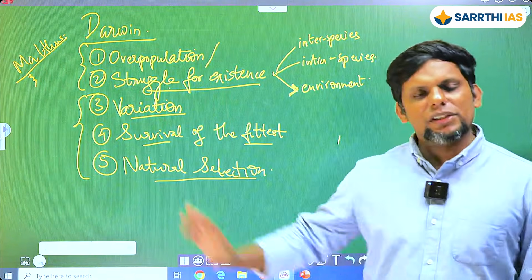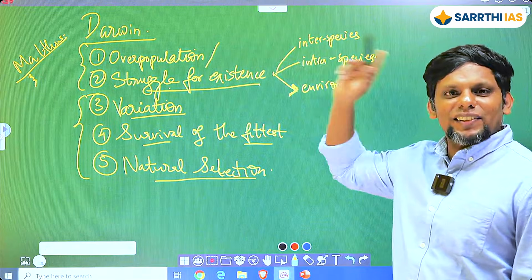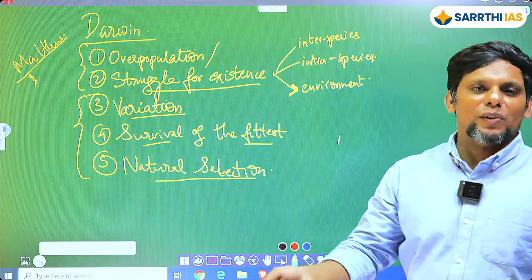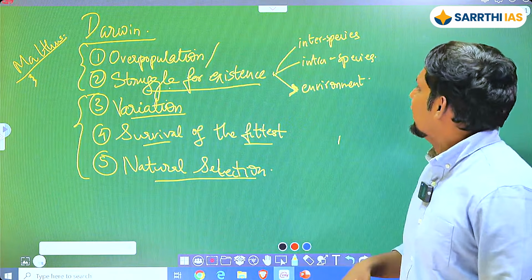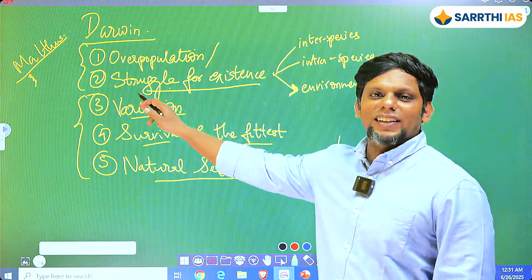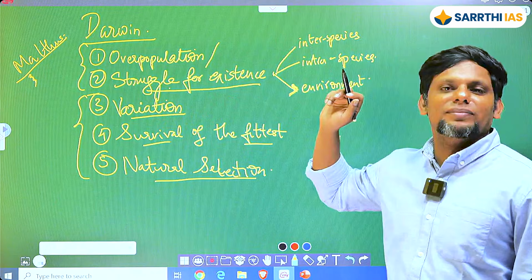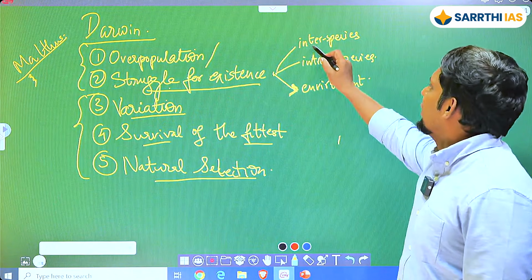The first 2 are clear. Can you guys just confirm that the first 2 are clear? Overpopulation, yes. You have like 5 lakh people writing the exam, and only 1% is going to get through your prelims and then the next round and so on. So definitely you will see that there is a struggle in that competition. How can you see this? You have to compete with people of your own state.